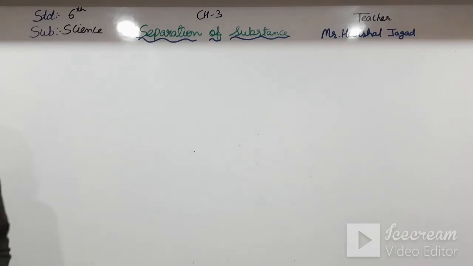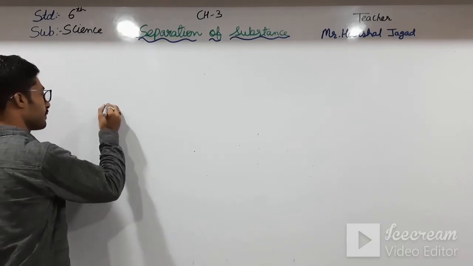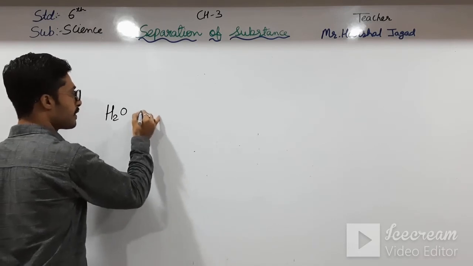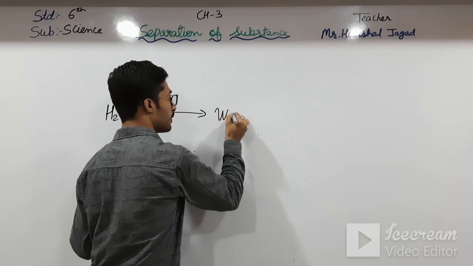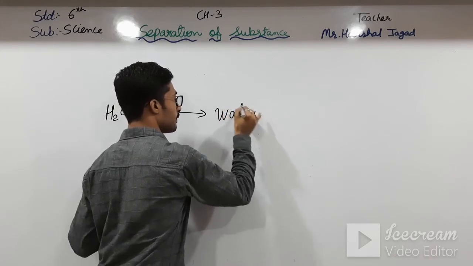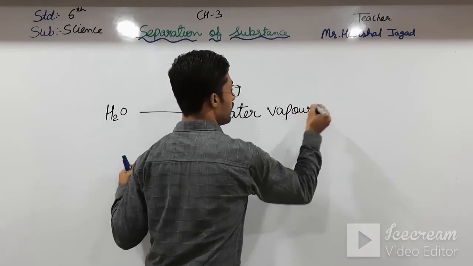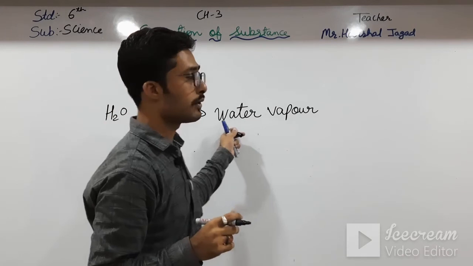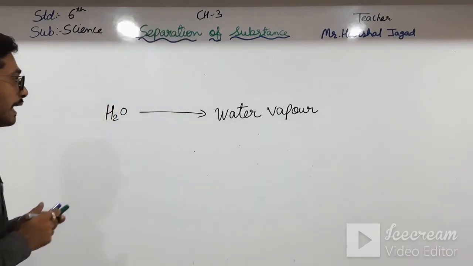Let us see it. First of all, water or H2O which is converted into water vapor is known as evaporation.